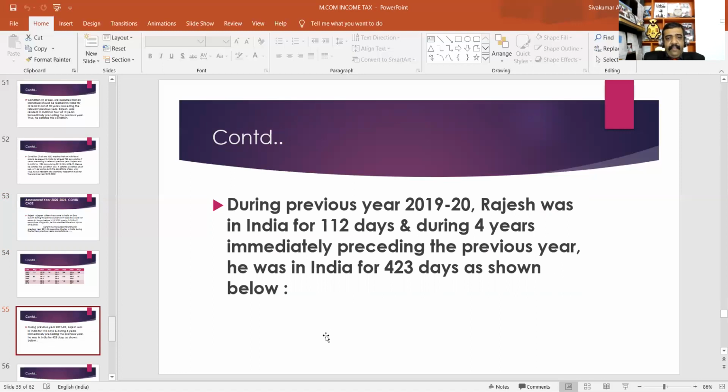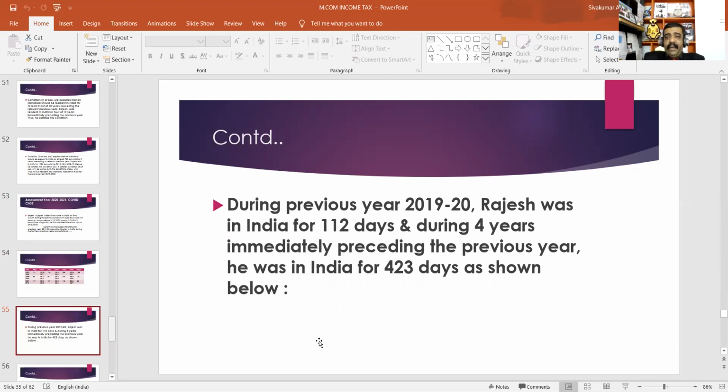Now we have to find out whether Mr. Rajesh is resident and ordinary resident or non-resident in the assessment year 2020-2021.